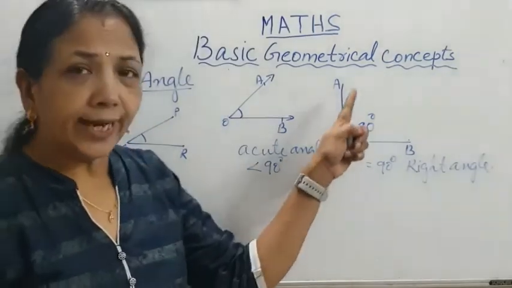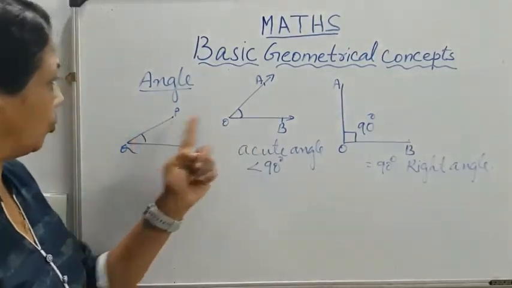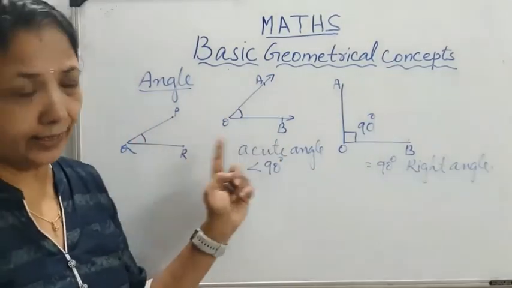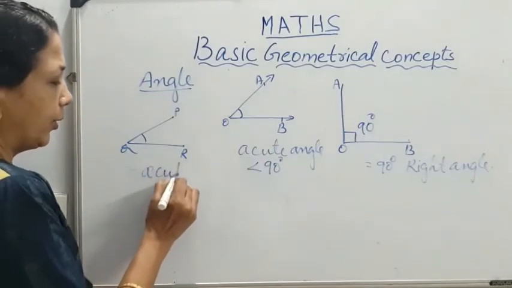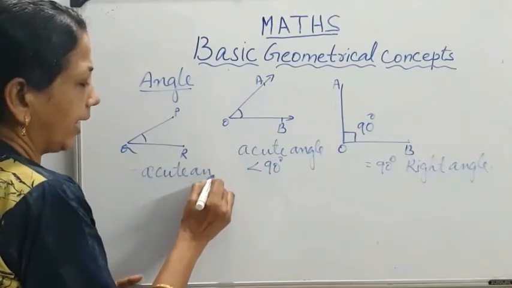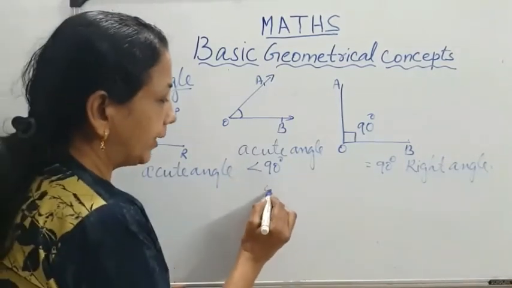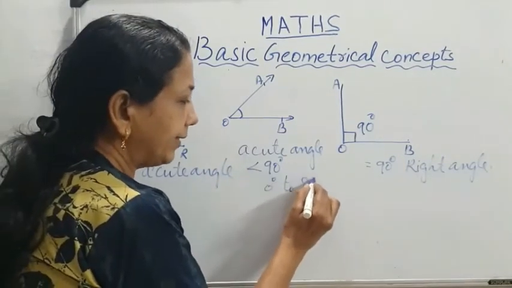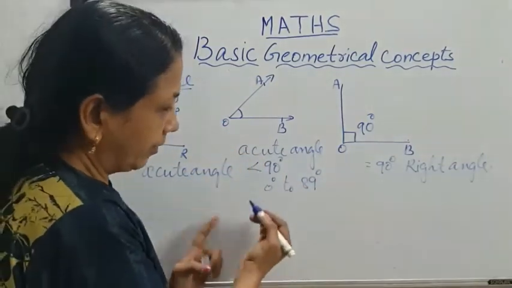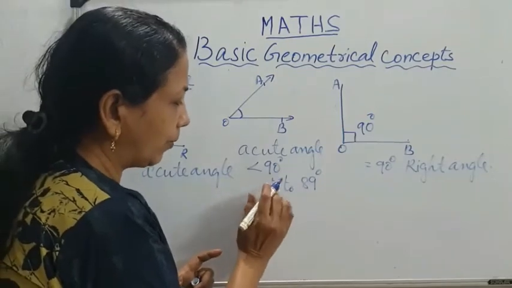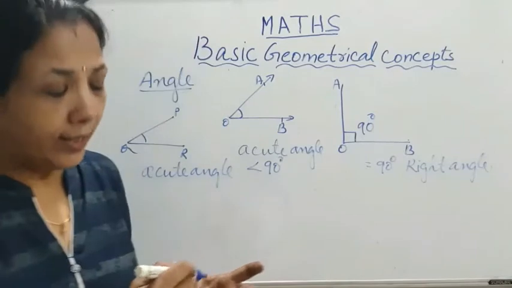So 90 degree angle is called right angle. These two are less than 90 degree, so it is called acute angle. Less than 90 degree means 0 degree to 89 degree.